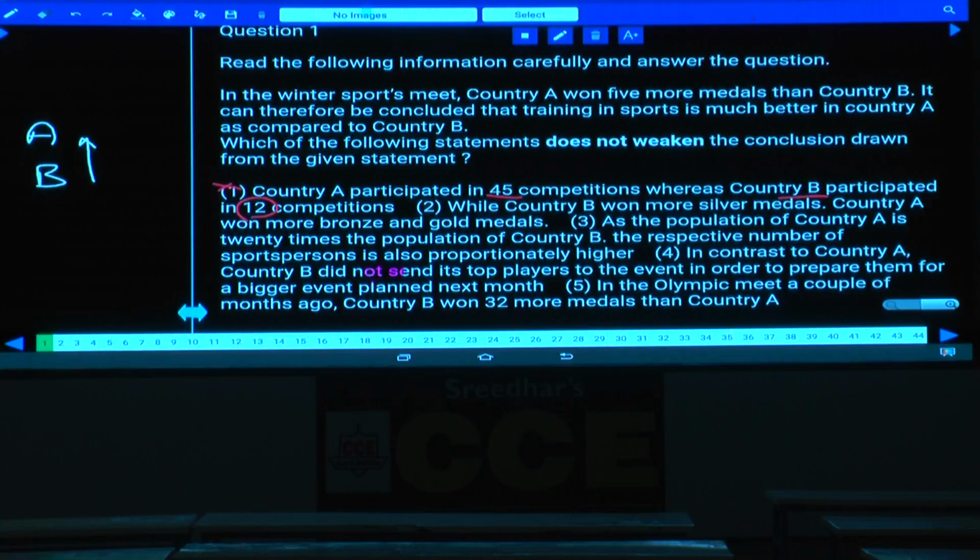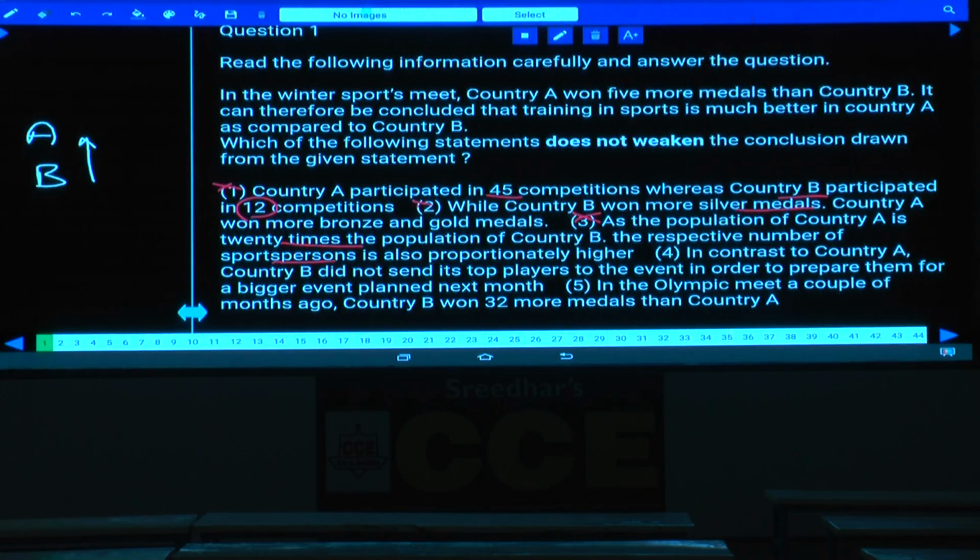The next one: while country B won more silver medals, country A won bronze and gold. Here there is no comparison between the two. The statement talks about the number of medals rather than the category, so this is also ruled out. Third one: as the population of country A is 20 times the population of country B, the respective number of sports persons is also proportionately higher. Irrespective of the number of persons participating, it does not vary the number of medals they got, and this is invalid.